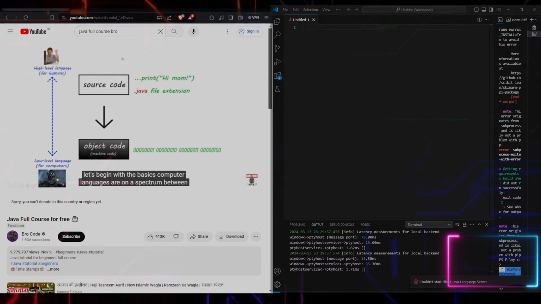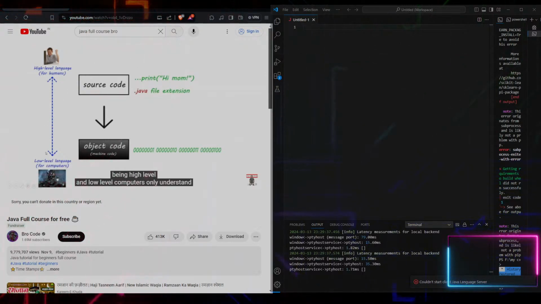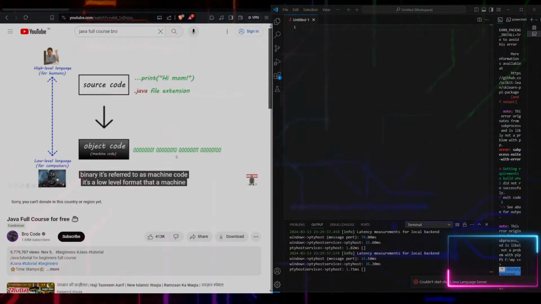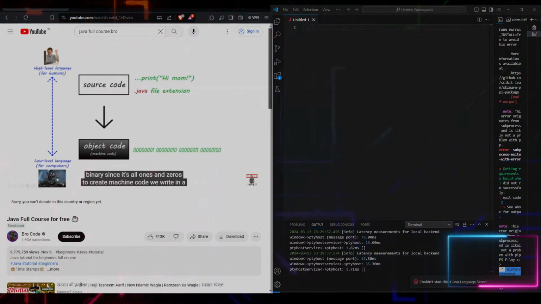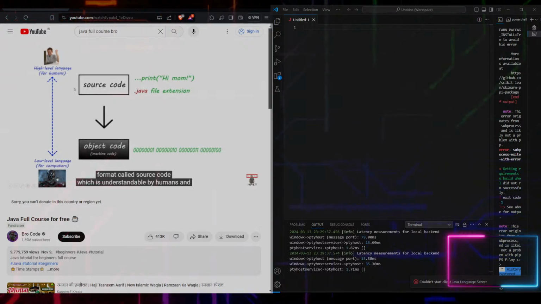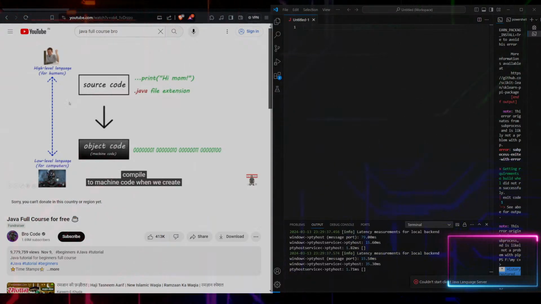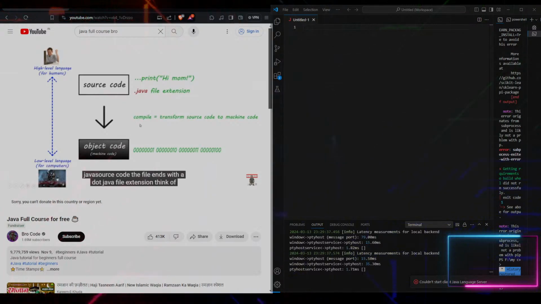Let's begin with the basics. Computer languages are on a spectrum between being high-level and low-level. Computers only understand binary. It's referred to as machine code. It's a low-level format that a machine can understand. However, humans have difficulty reading binary since it's all ones and zeros. To create machine code, we write in a format called source code, which is understandable by humans, and compile to machine code. When we create Java source code, the file ends with a .java file extension.